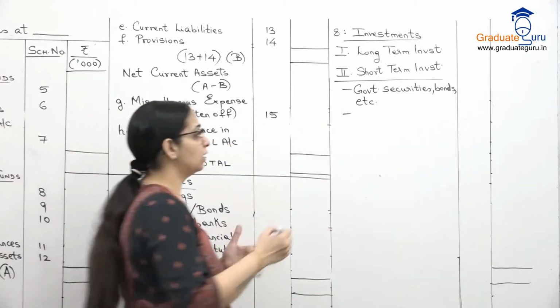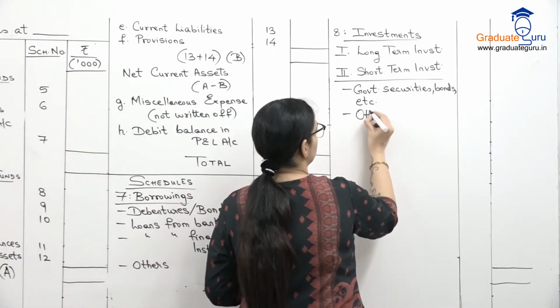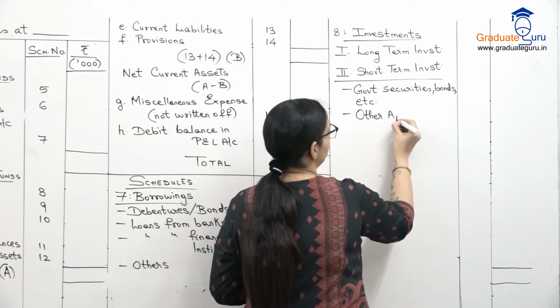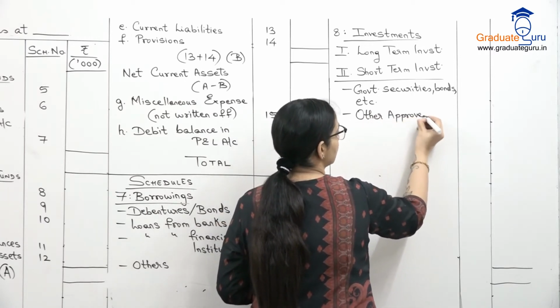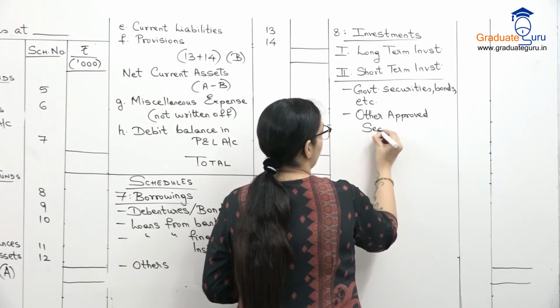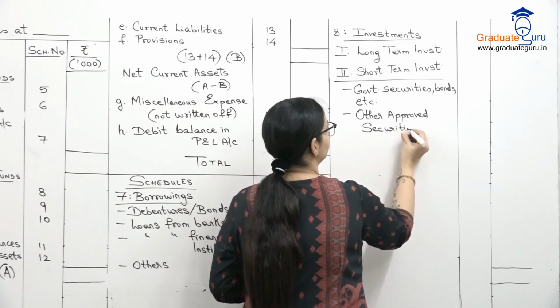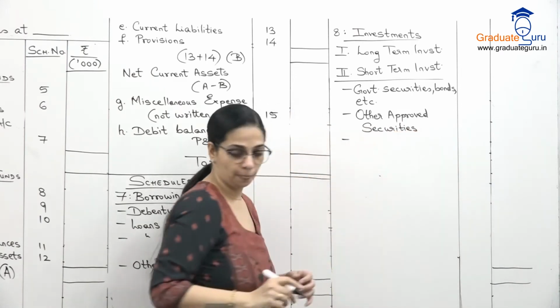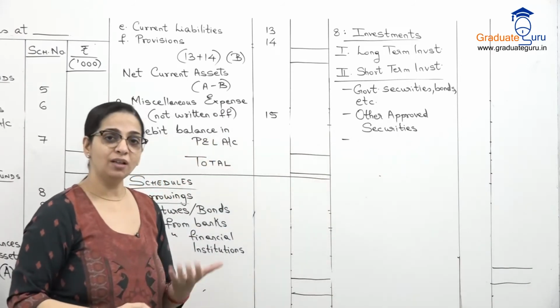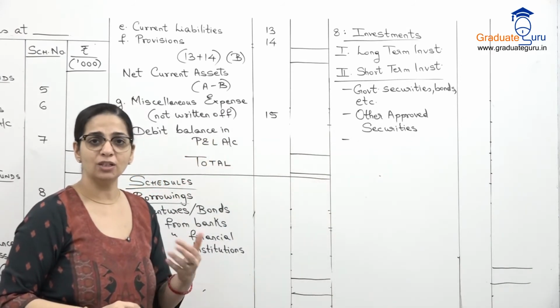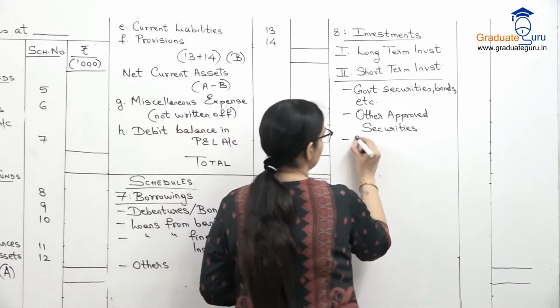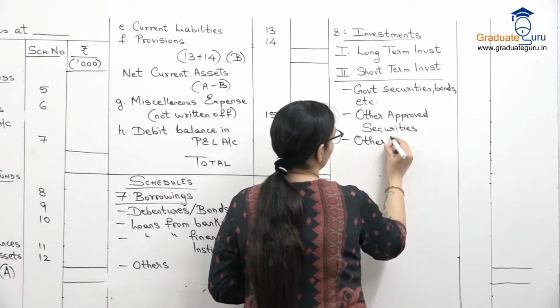Then we will have other approved securities which are approved by the government, but they are not directly government securities. So other approved securities. Then we will have other investments like किसी और company के shares etc. if we have purchased. So other investments.